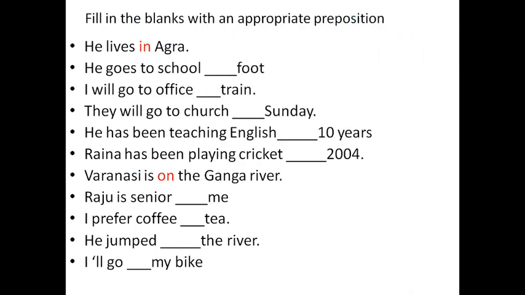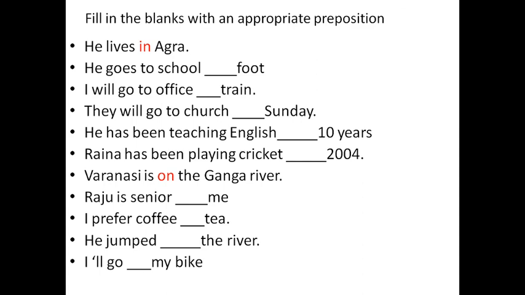So this is an exercise. He lives in Agra. So you have to write the correct, suitable prepositions. He goes to school on foot. I will go to office by train. They will go to church on Sunday. He has been teaching English for 10 years. This is period of time. Reina has been playing cricket since 2004. This is point of time.